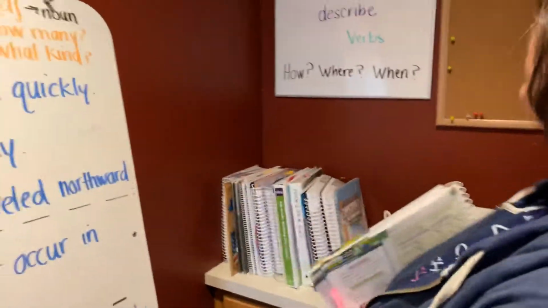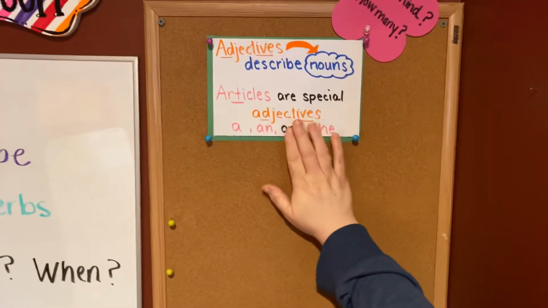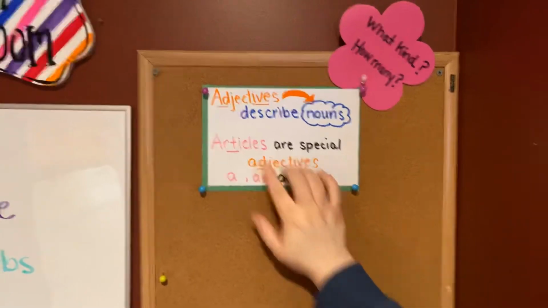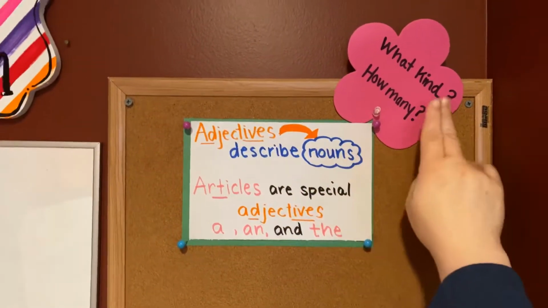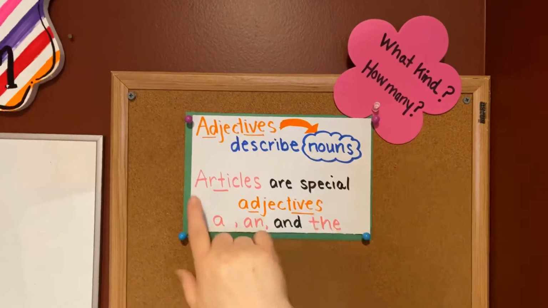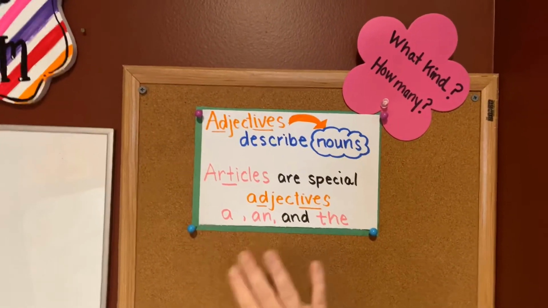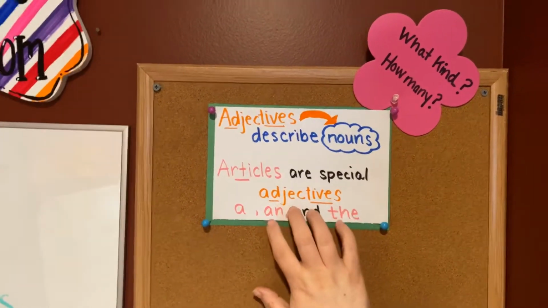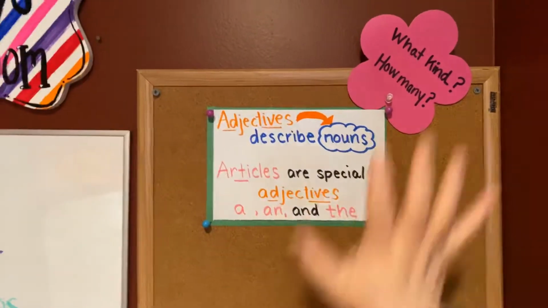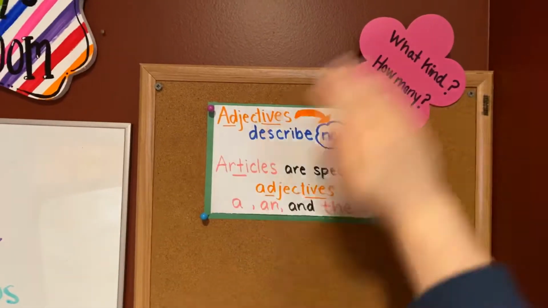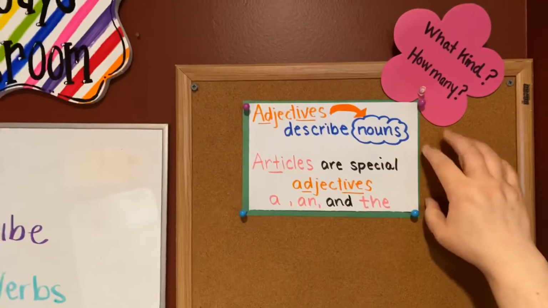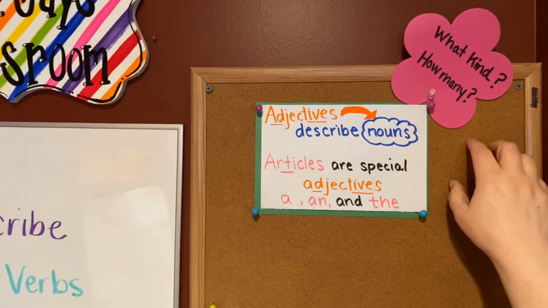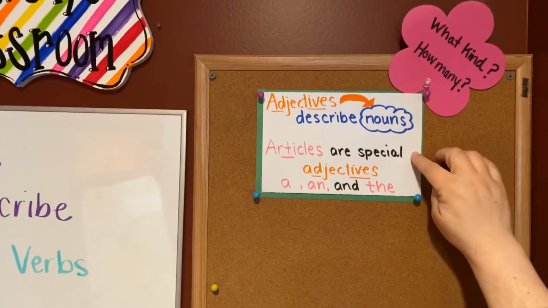Okay, let's look up here first. We had been studying adjectives, which we're kind of still in the middle of. Adjectives describe nouns. They always answer one of two questions: what kind or how many. And articles are special adjectives: a, an, and the. If we were in school right now, this information would be above the board because it's stuff we've learned, but we're going to continue to refer back to that.